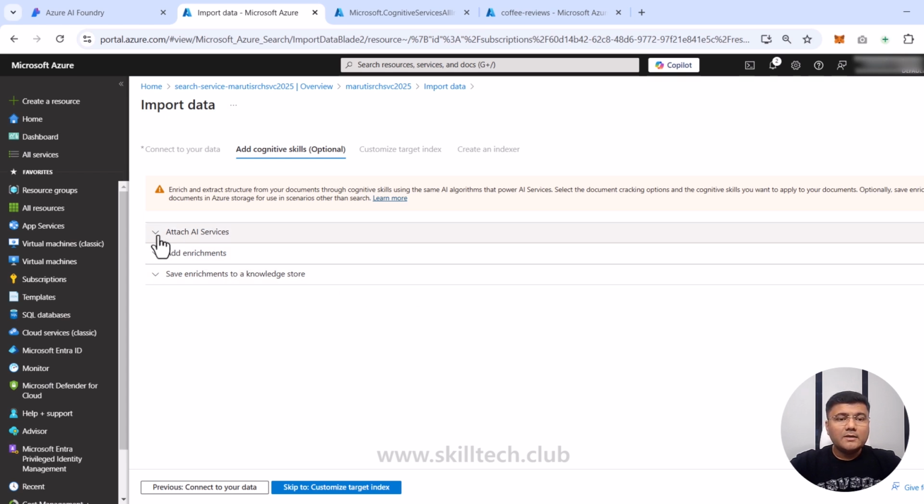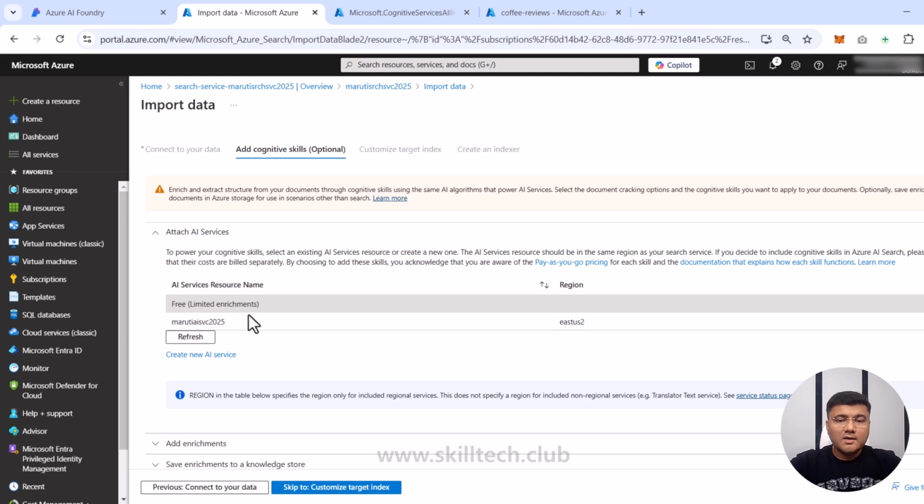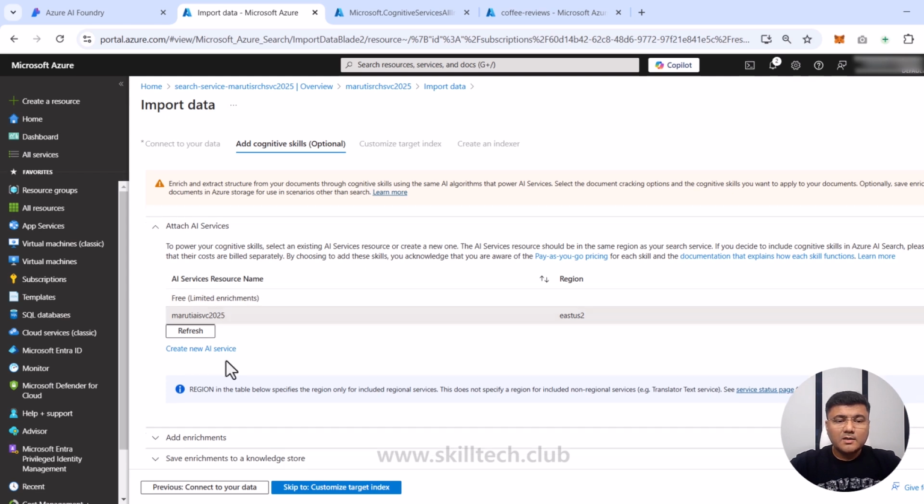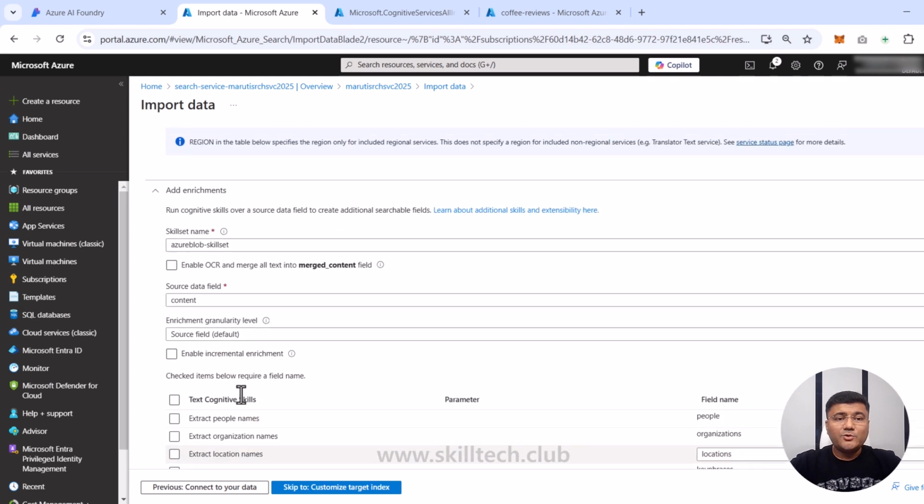I'm going to expand this Azure AI service. This is my service which I have selected. So I'm just going to choose this. Then I'm expanding AI enrichments. Under AI enrichments, it's asking me what kind of skill set name you want to give. I am going to give a name to my skill set, that this is coffee skill set. I want to select the checkbox that yes, enable OCR and merge all the text into merged content field.